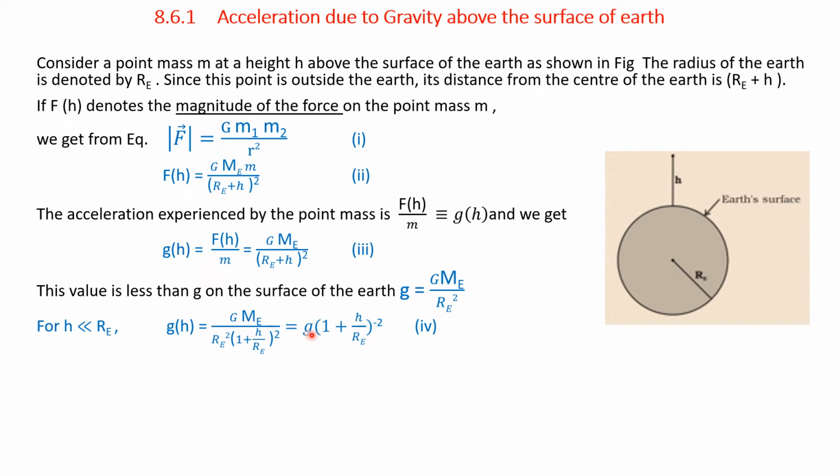Therefore, that is equal to g into 1 plus h by Re whole to the power of minus 2. Let it be equation 4.